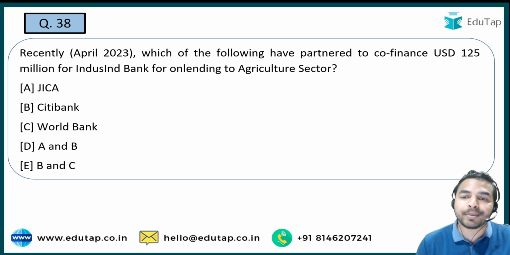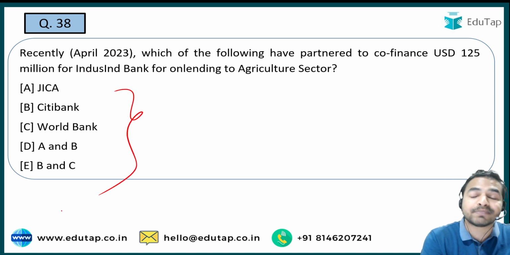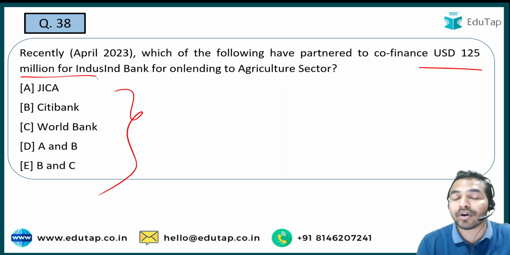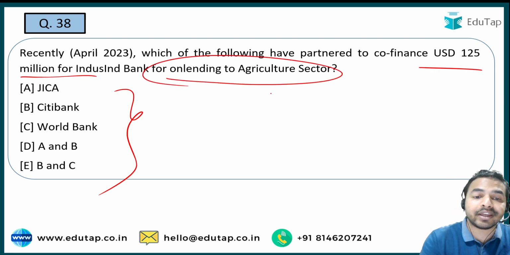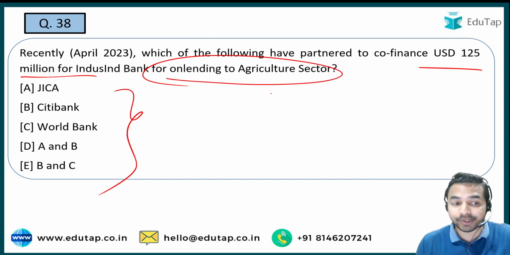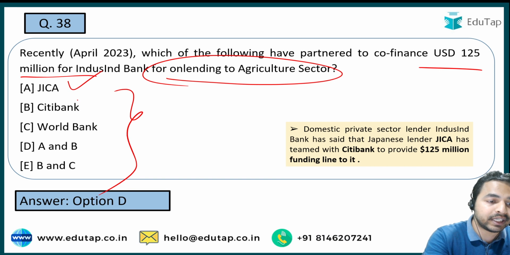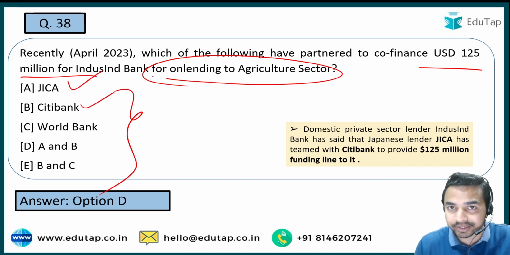Now the next question. So here guys, you are required to tell me the name of the entity which has partnered to co-finance $125 million for the IndusInd Bank for on lending to the agriculture sector. So what is the name of those particular entities? The name of those particular entities is JICA and Citibank. So JICA and Citibank is the right answer.